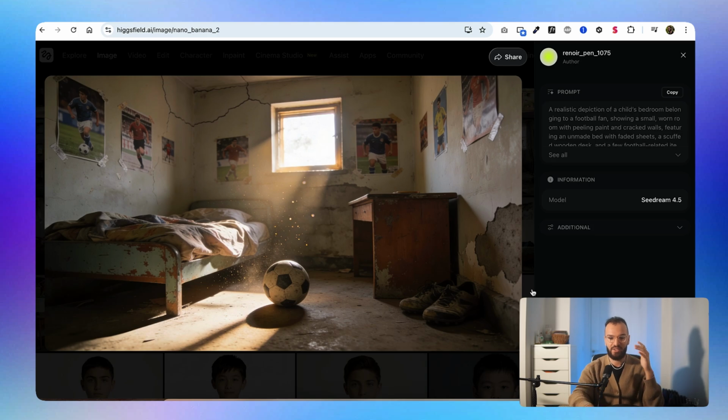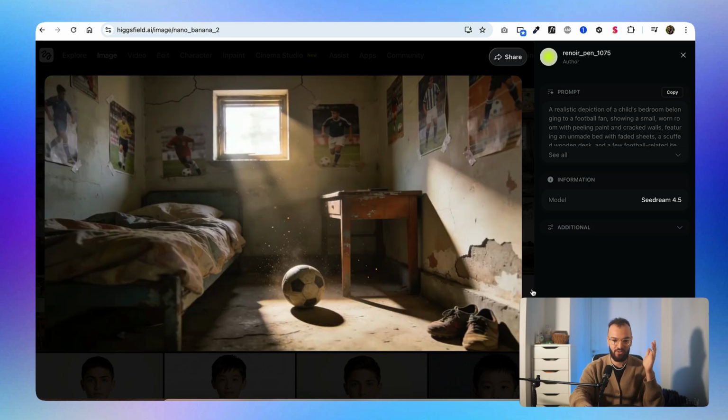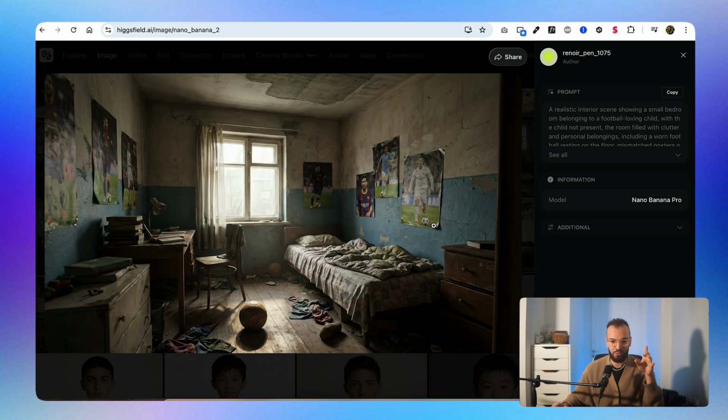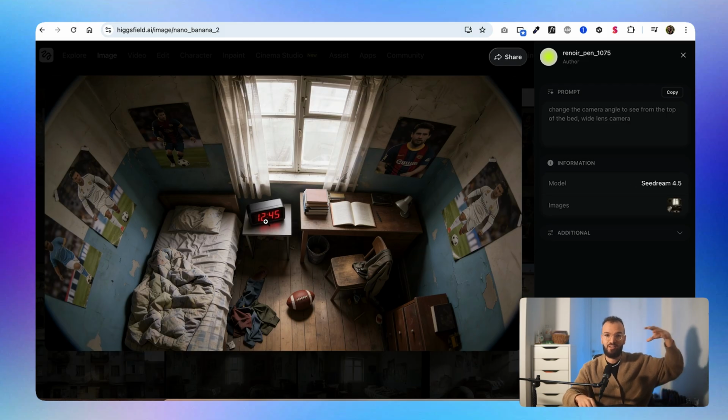As you can see here, I started by thinking about the room, the environment, what I wanted. I started using Seedream at the beginning, then I used a bit of Nano Banana Pro. I wanted something really dirty. I wanted to see the ball. I wanted also to see the football players on the wall, so Cristiano Ronaldo, a bit of Messi. And I wanted to see how it would work if we can see the scene from the top.